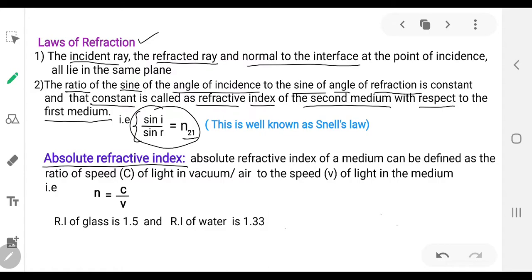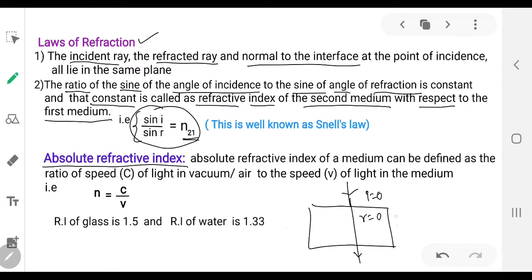Now there is a special case. Snell's law is sin i by sin r equal to n21, which gives you the refractive index of the second medium. If the light enters from one medium to another normally, it will not change its direction of propagation. It travels in the same direction. In that case, i will be equal to 0 and r will be equal to 0.